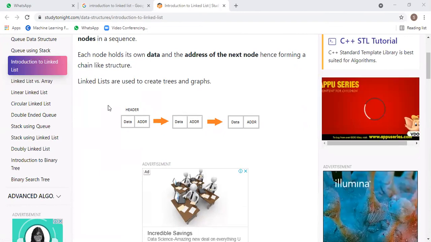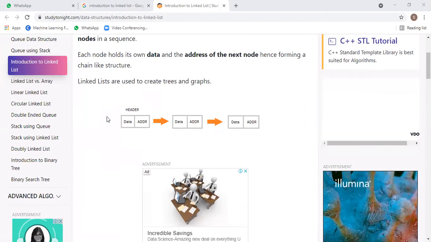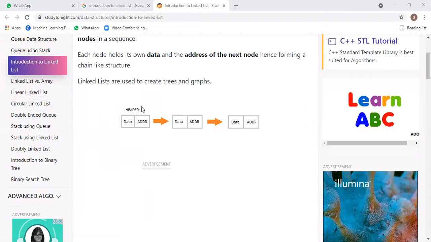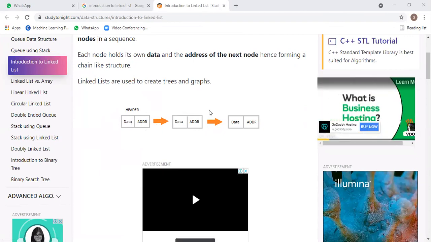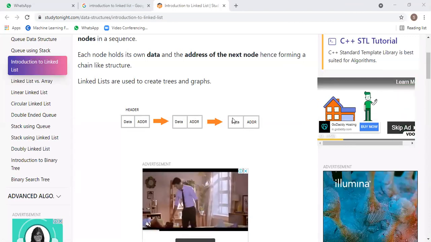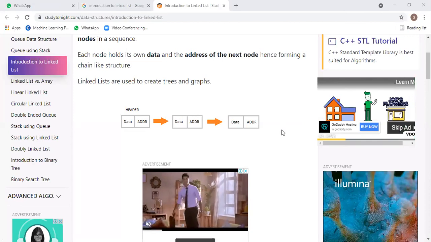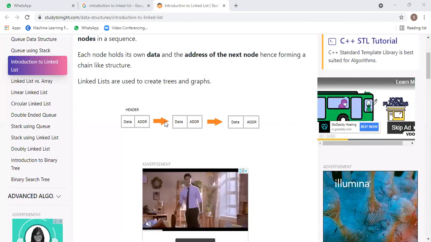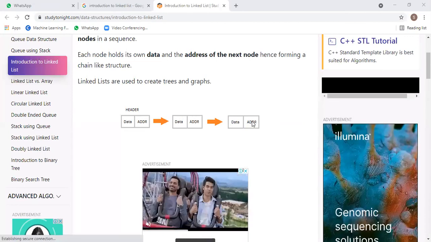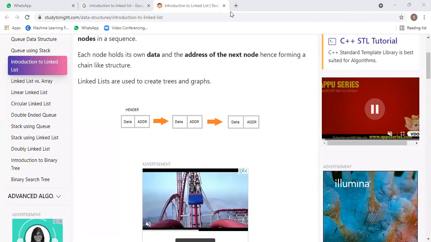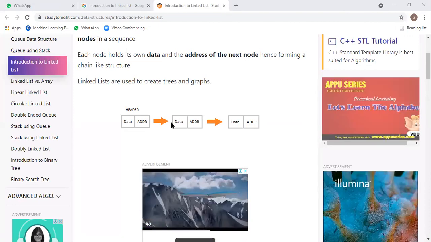Let us consider a train as an example for a linked list. This is the engine. The engine is connected to the next compartment, which has some sleeper classes. After that, a general compartment, then sleeper classes, then AC classes, then whatever you may want. These are just forming like a chain. That is the train. After that, at the end of the list, the linked list ends. That is how the linked list is connected.